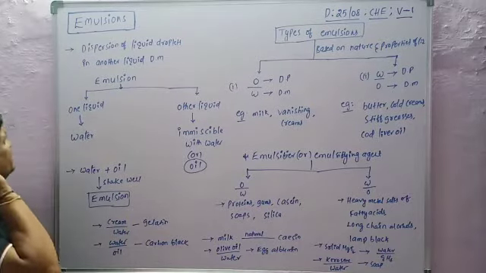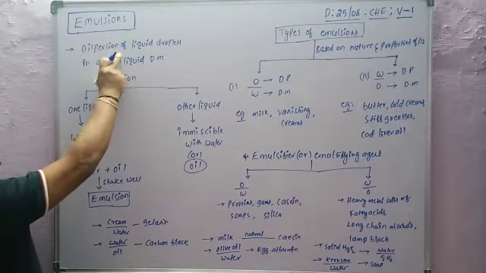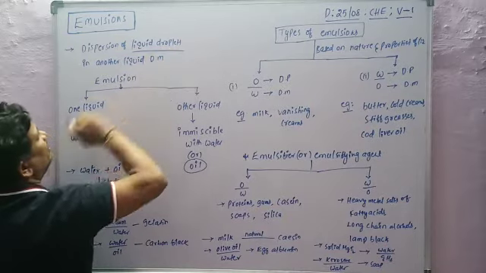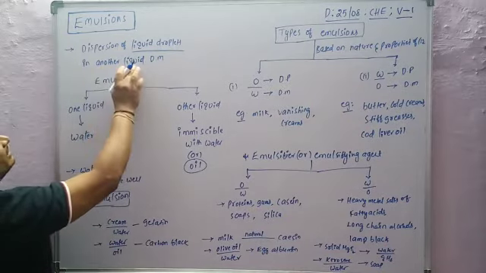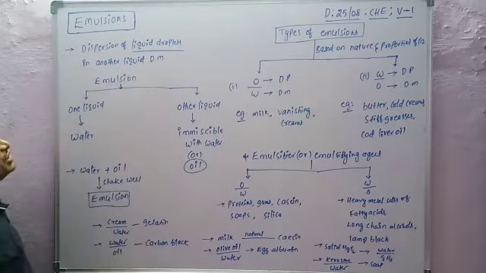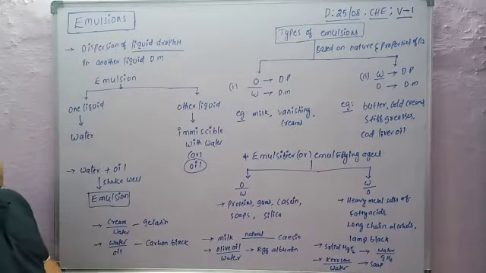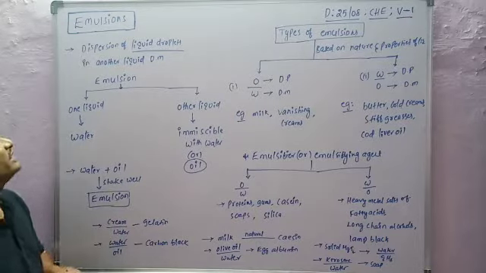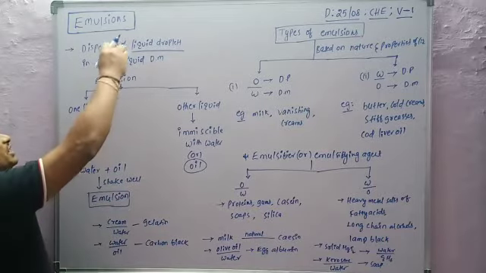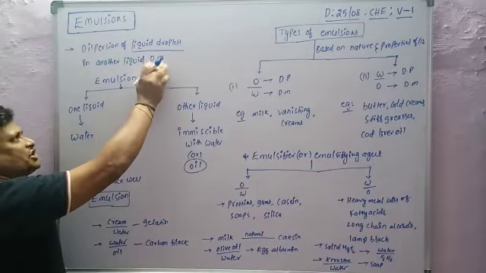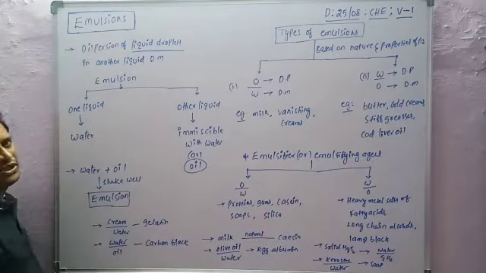Simply, its definition is the dispersion of liquid droplets in another liquid. The other liquid is the dispersion medium, and the liquid droplets are the dispersed phase. It means the dispersed phase and the dispersion medium are both liquids. So the dispersion of liquid droplets in another liquid dispersion medium is called an emulsion.